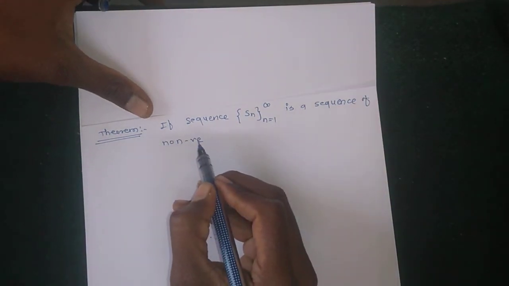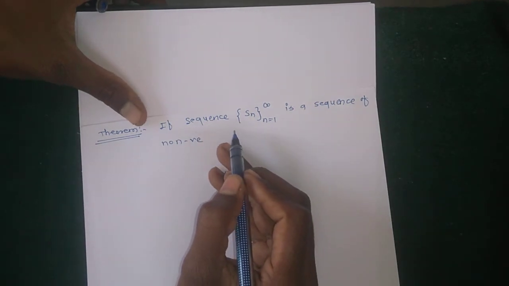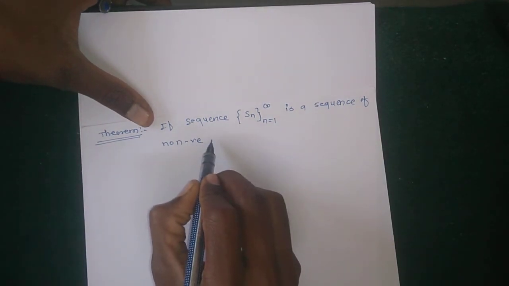that means the sequence contains all positive real numbers, non-negative numbers.